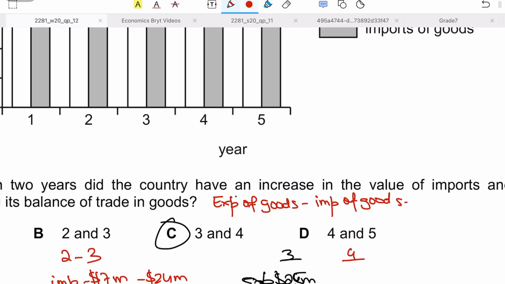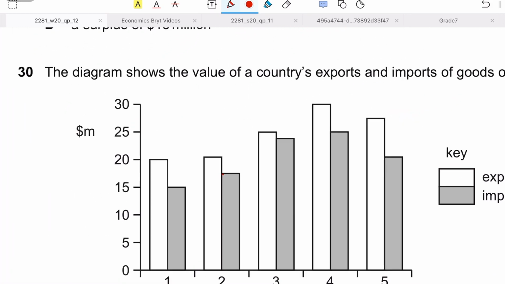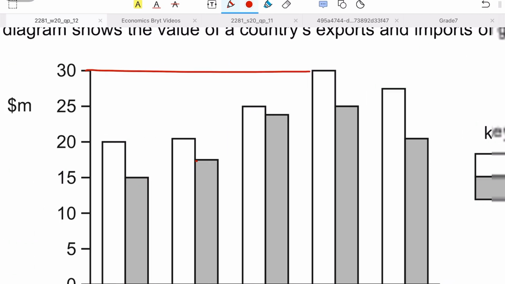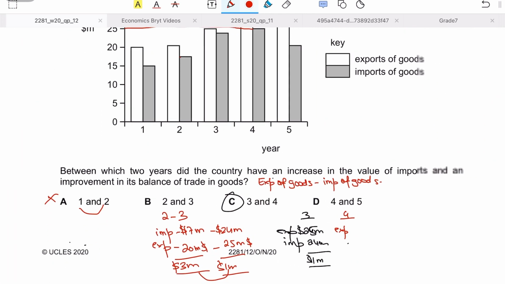Okay, so in year 4 what has happened? Your exports are $30 million, and your imports have increased only slightly, to 25 million. So 30 million exports, imports only increased by 1 million. So obviously your surplus has actually increased by 4 million, from 1 million to 5 million.